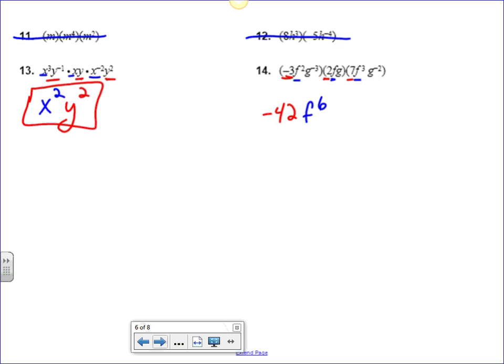Okay, and then the last one I got g to the negative 3, a g to the 1, and a g to the negative 2. So if I multiply those together, I would get g to the negative 4. So now, we do not like negative exponents, so I would simply move those to the bottom. So in the end, my final result would simply be negative 42 f to the 6th power over g to the 4th power. That would be my power expression.